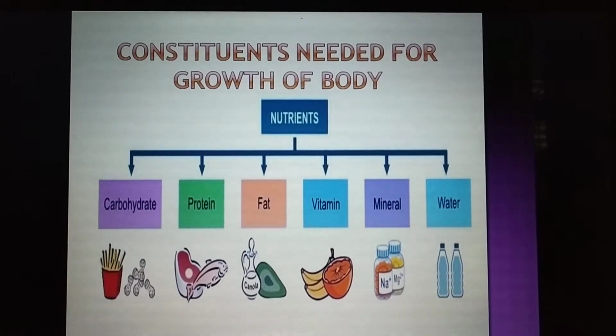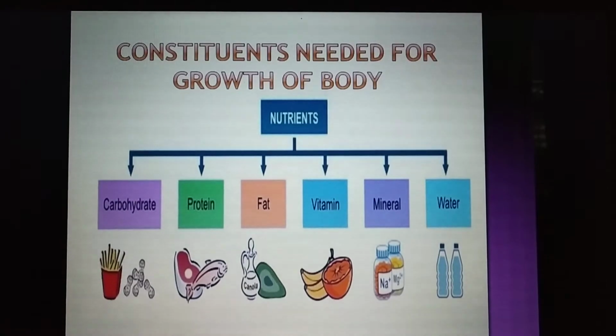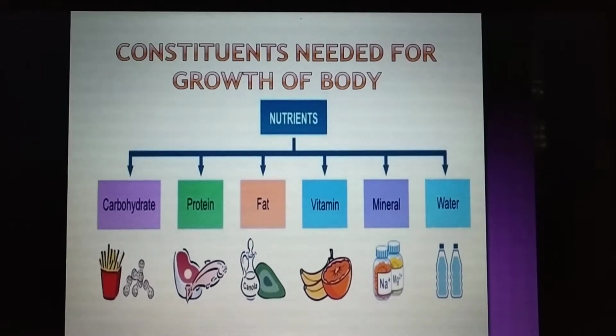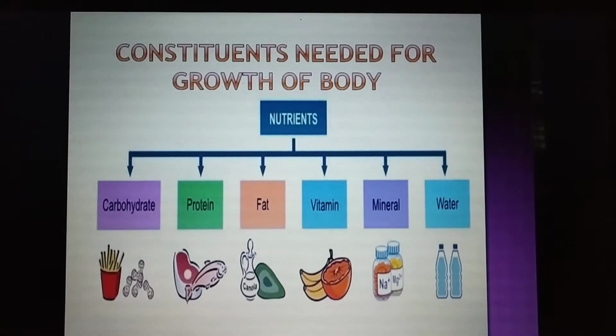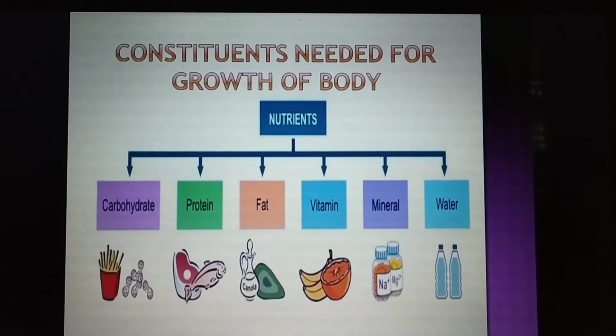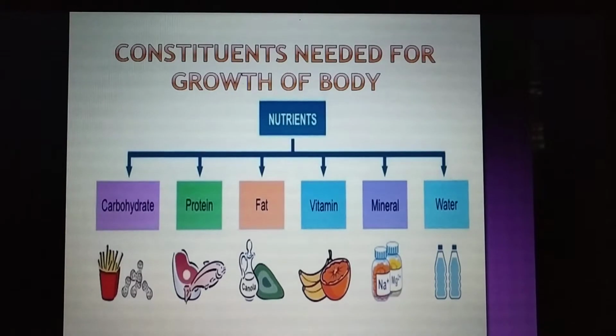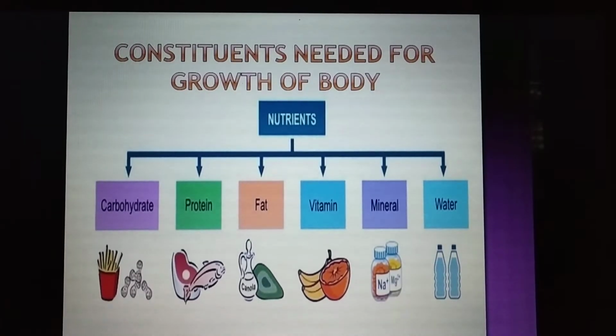Now let us see how our food gets spoiled. Why are we discussing this, children? Because sometimes we do not get these nutrients in our body because the food that we are eating is not in proper condition. The quality has deteriorated. And why does that happen? There are certain factors which are responsible for food getting spoiled. That is what we are going to study in the next topic.